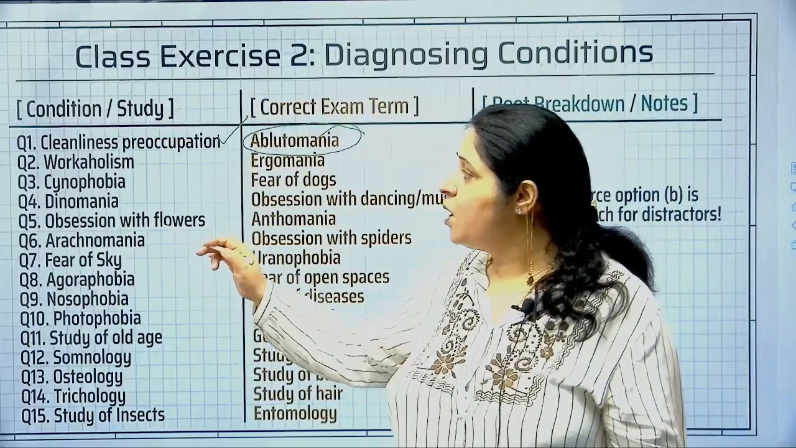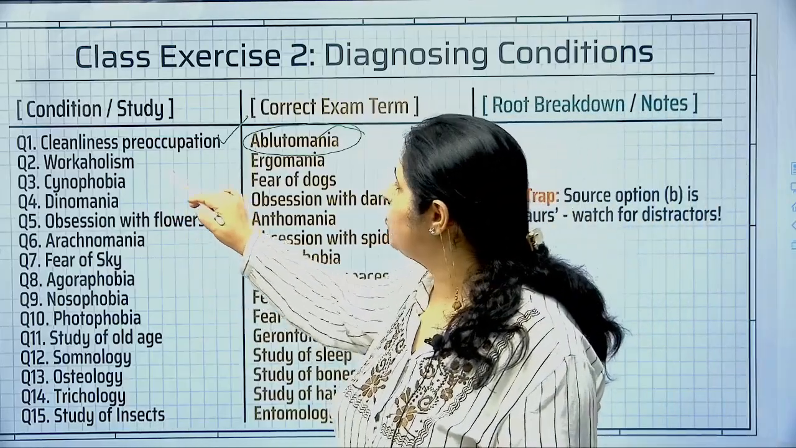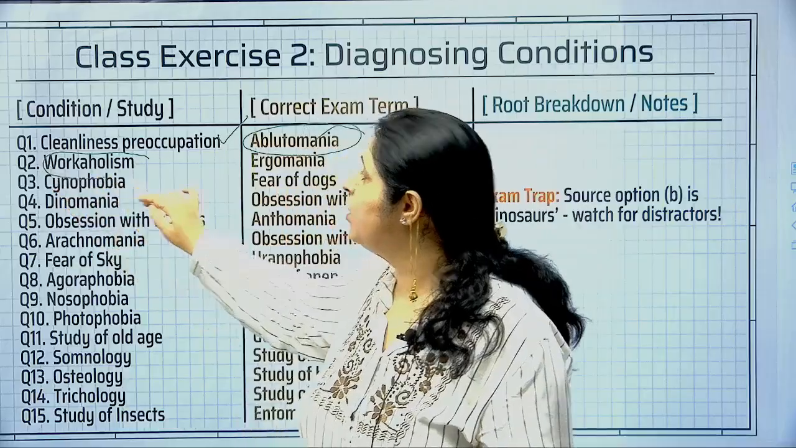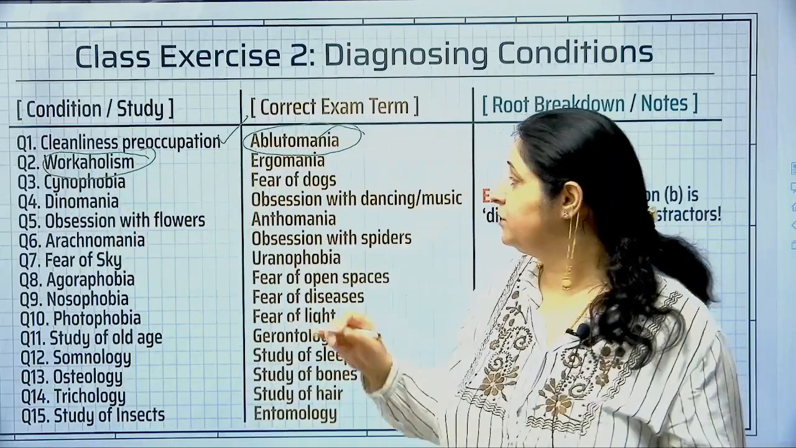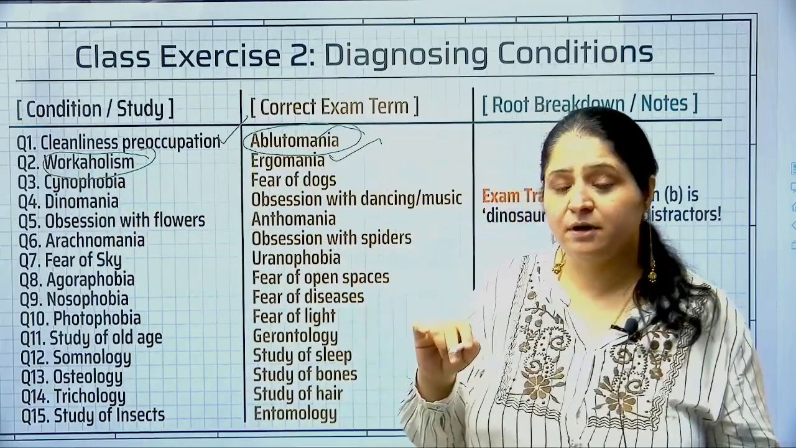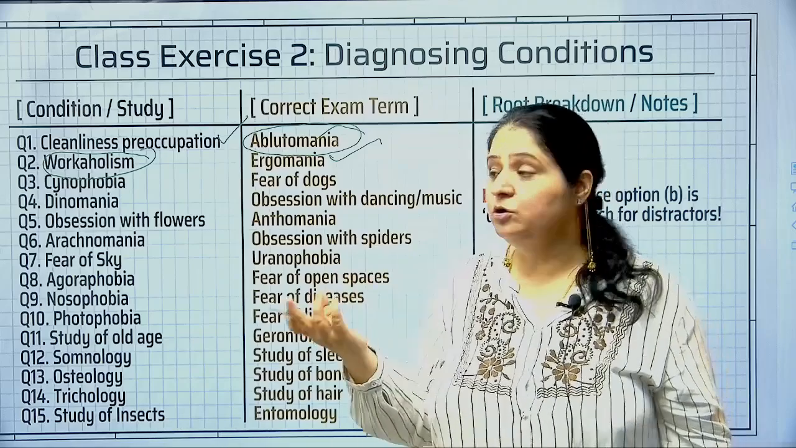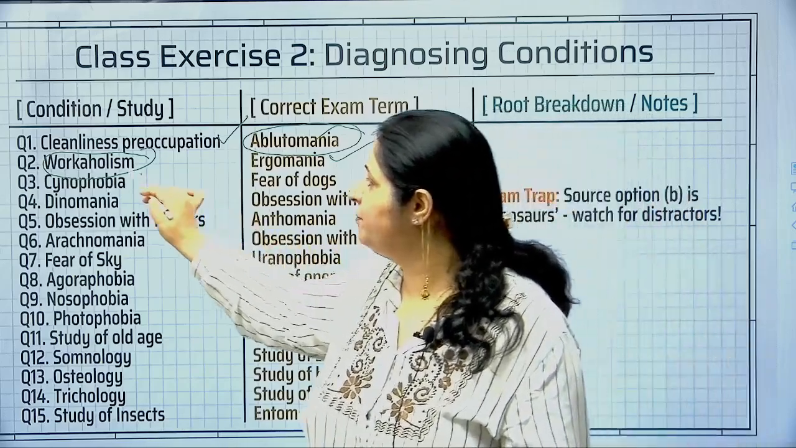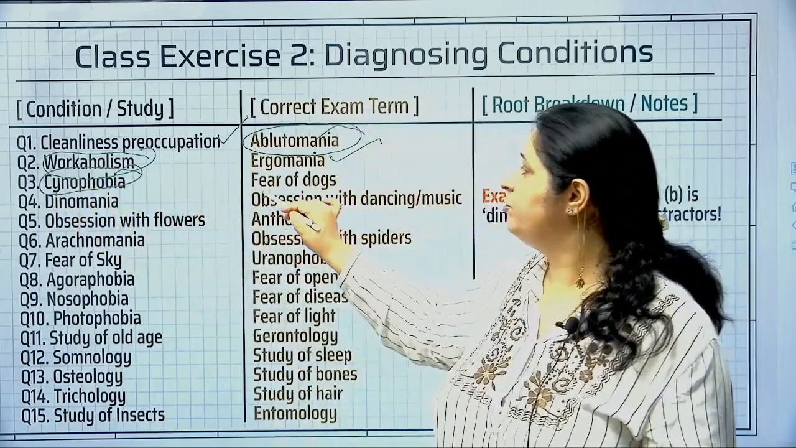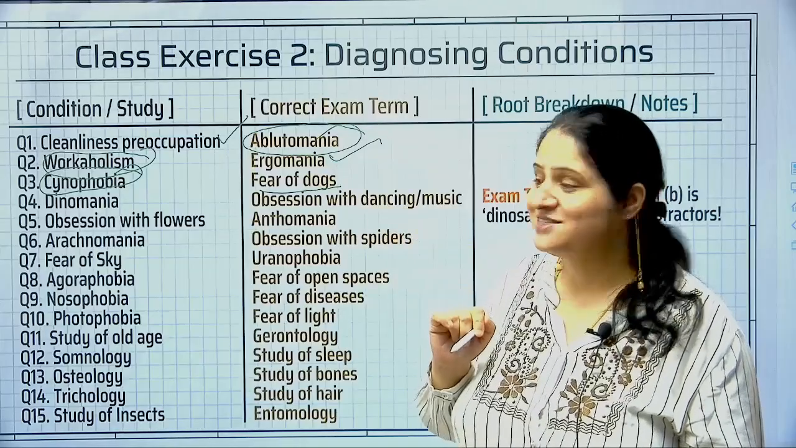Another one was, what? One who is obsessed with work. What do you call a workaholic? Ergomaniac. A person who loves to work a lot is an ergomaniac. What was cynophobia? Question number 3. Cynophobia was fear of dogs, right.